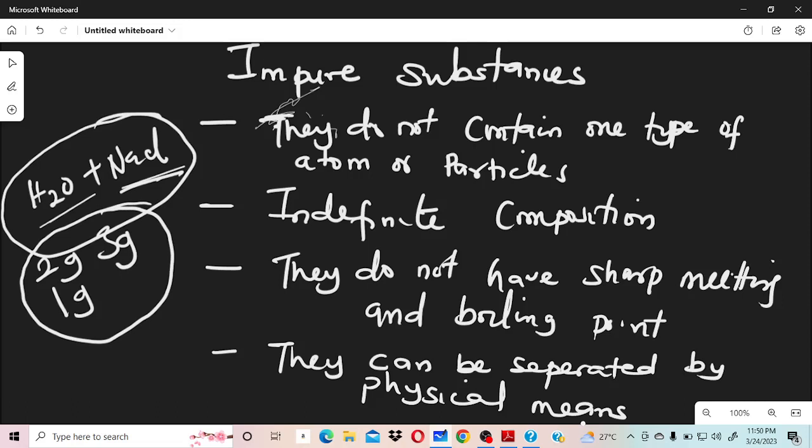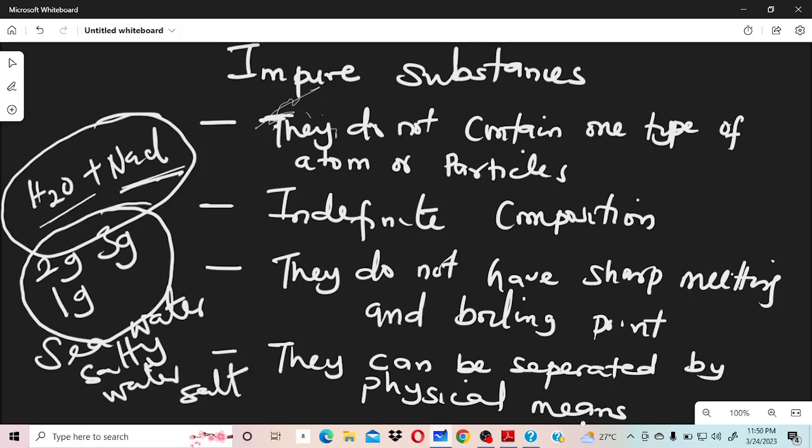In some salty water, like seawater, if you go and test seawater now, you will see seawater is salty, right? Meaning you have water there and you have salt there. Unlike tasting another water where I just put a little amount of salt, it will be less salty than seawater. And that's the reason why we know their compositions are indefinite.